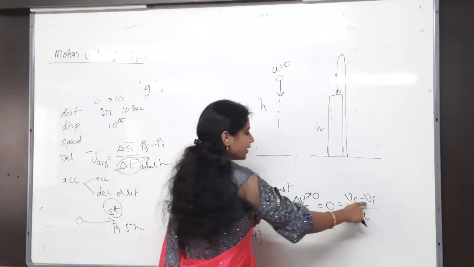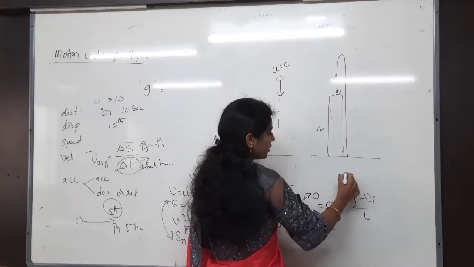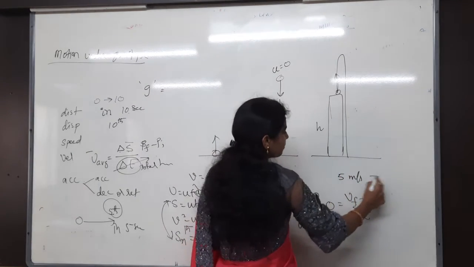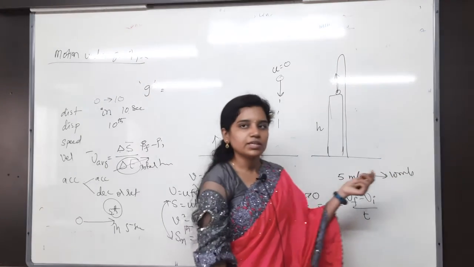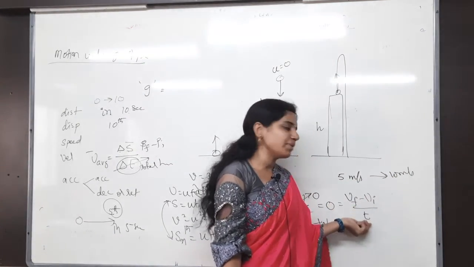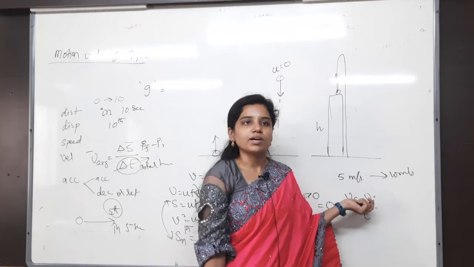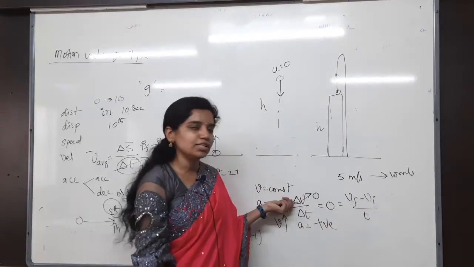So V final minus V initial. Let me take my velocity is increasing from 5 meter per second to 10 meter per second. Which is the final speed now? Final velocity, 10. 10 minus 5 by t. Positive or negative? Positive. So acceleration is positive.